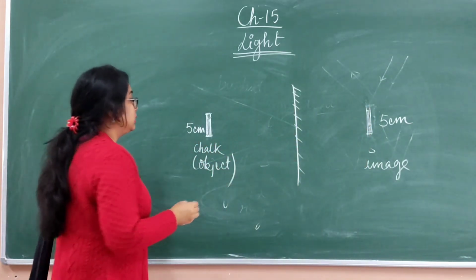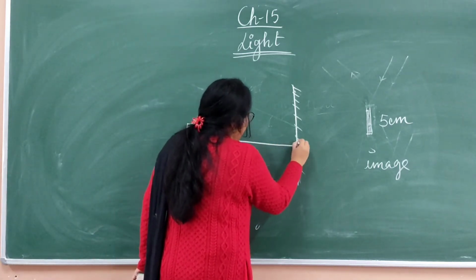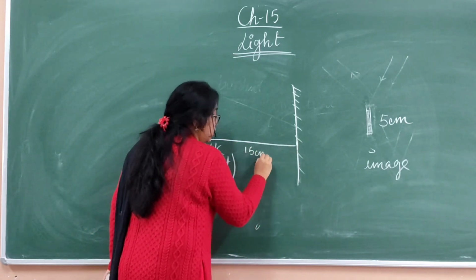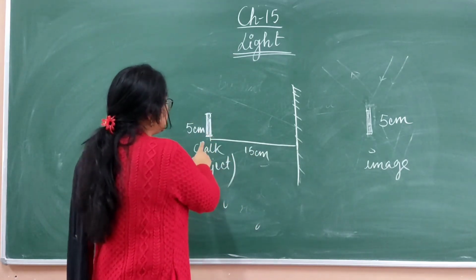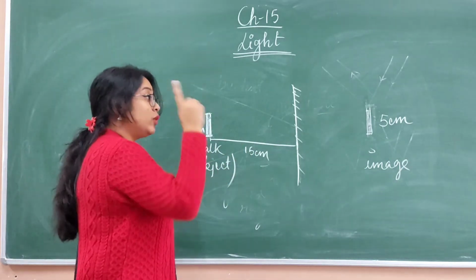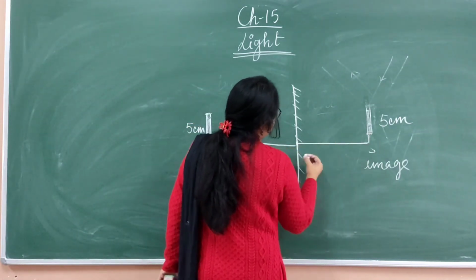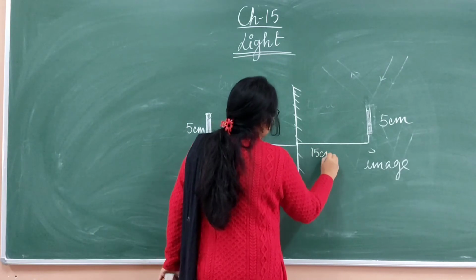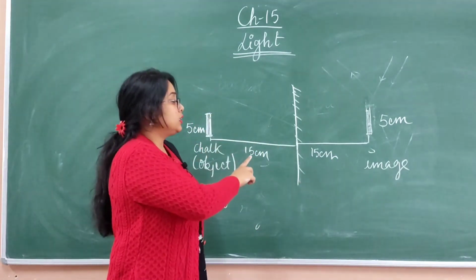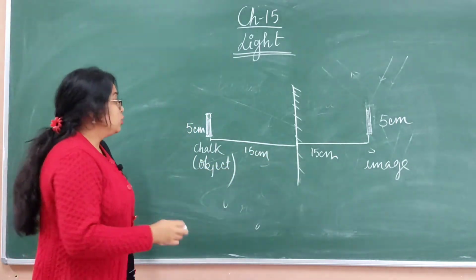Okay. Next is the distance between the object and the mirror. Suppose it is 15 centimeter. The distance between the object and the mirror is known as object distance, and it will be equal to the distance between the mirror and the image, which is known as image distance.